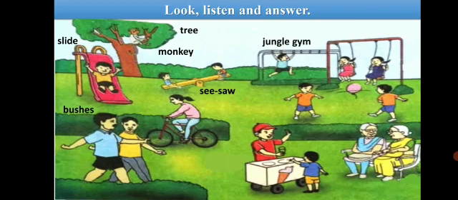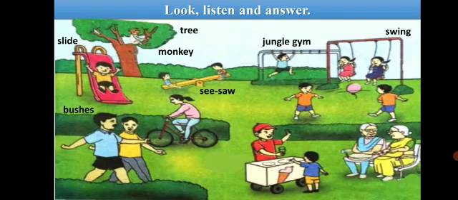Now look here. This is a jungle gym. Mostly all the boys like to play on the jungle gym. Here in this picture, who is playing on the jungle gym? A boy is playing on the jungle gym. And where are the girls in this picture? Can you see two girls? Where are they? They are on the swing. The girls are enjoying on the swing.